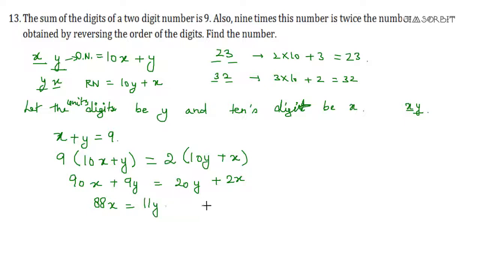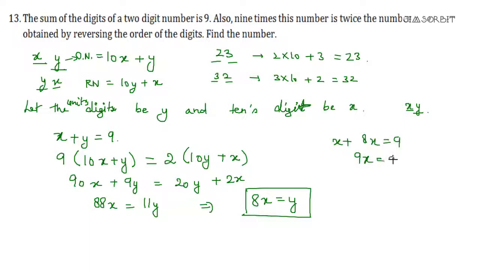So 11y. This implies 11 will cancel this 8 times. So 8x is equal to y. Now if 8x is equal to y and x plus y is 9, we can put y as 8x. I am substituting this 8x here. So we will get 9x is equal to 9, x is equal to 1. Now x is 1, put this here. So x is 1, this implies y is 8.